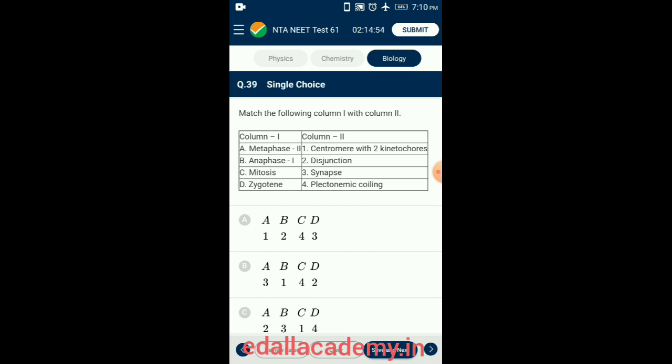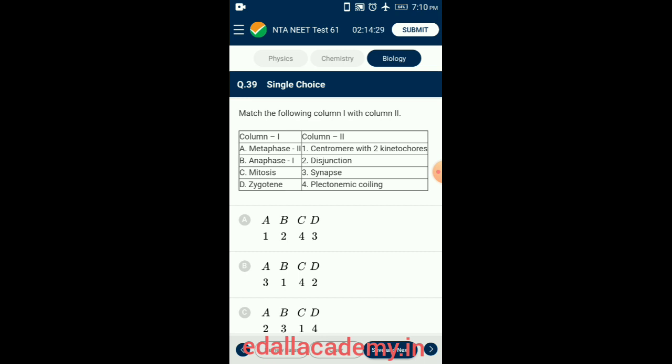The new equatorial metaphase plate is rotated by 90 degrees compared to meiosis 1, perpendicular to the previous plate. Disjunction of chromosomes takes place in anaphase 1 and anaphase 2 when chromosomes move to the opposite poles of the cell.